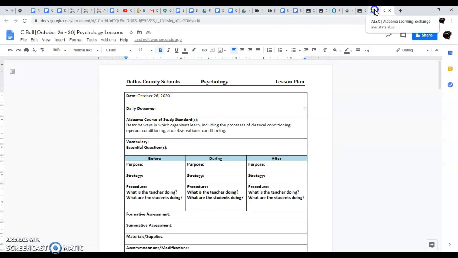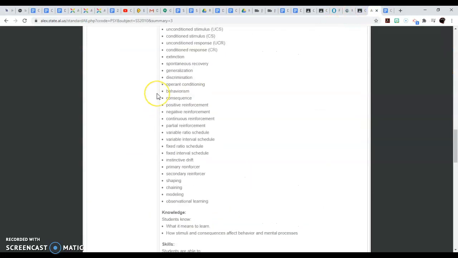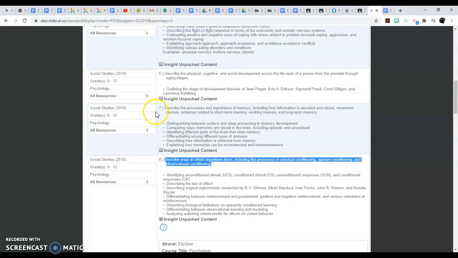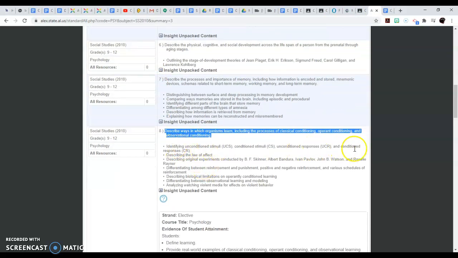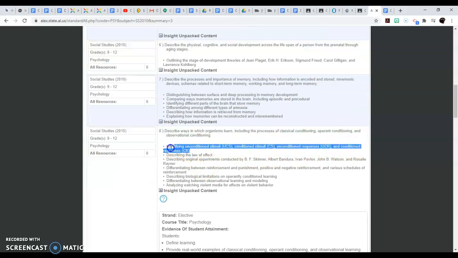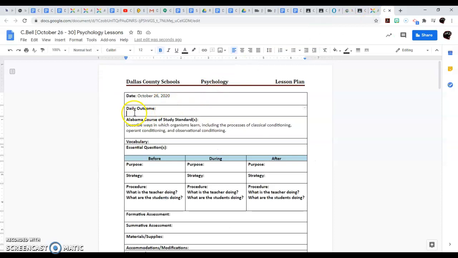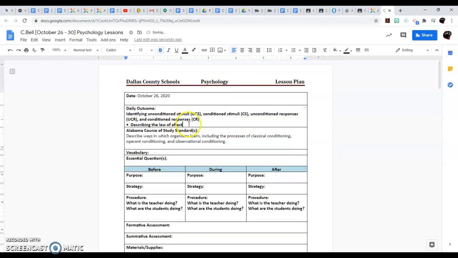And so because I can pick so many different objectives, most of the time I just pick the objective that's in the standard. All right. And so I will pick the first maybe 2 for the first day, and it may or may not be in that order. And I'm going to paste it, and I'm just going to simply change it a little bit.